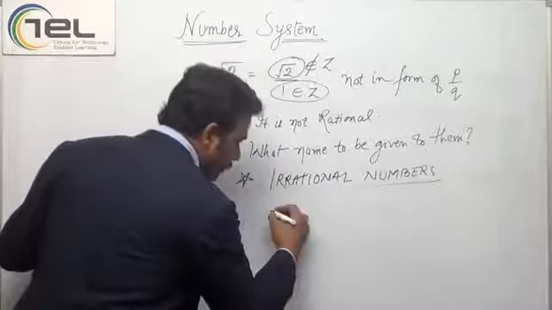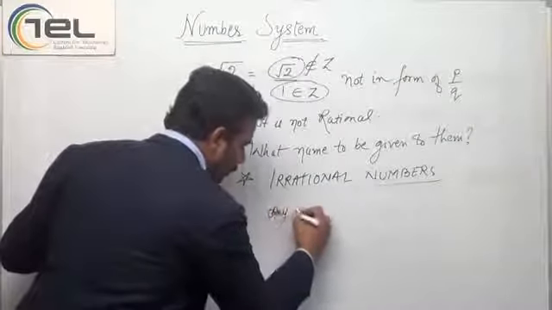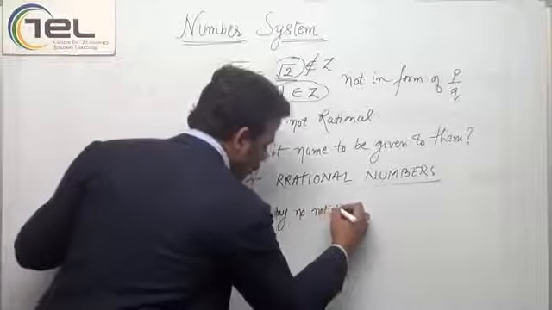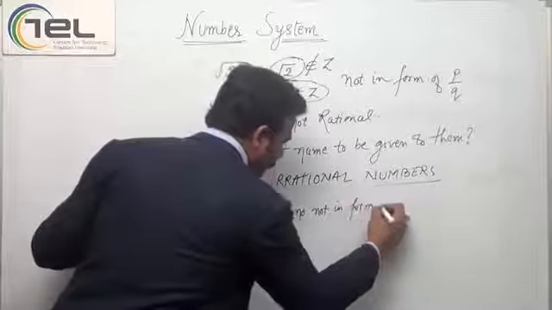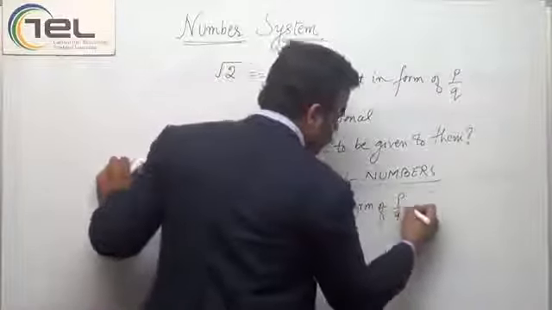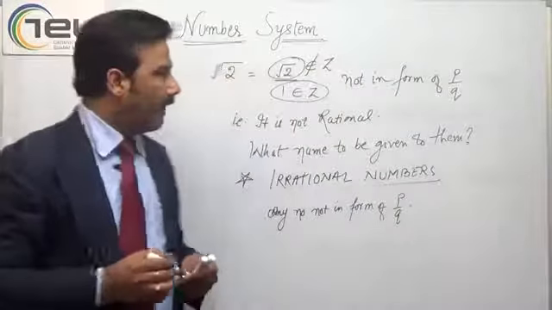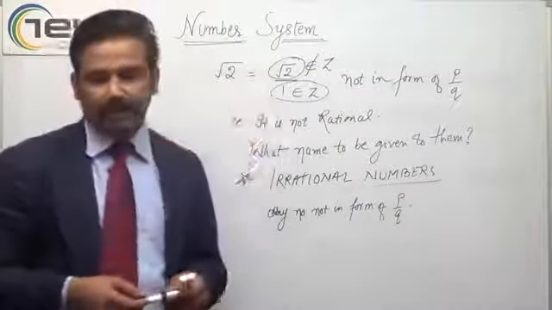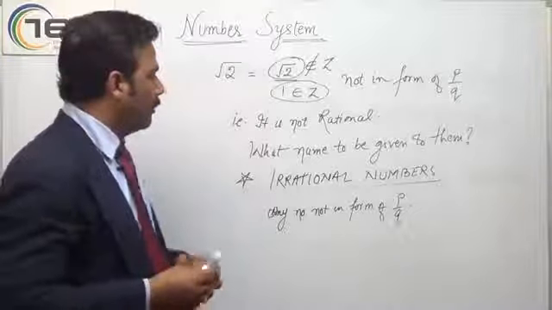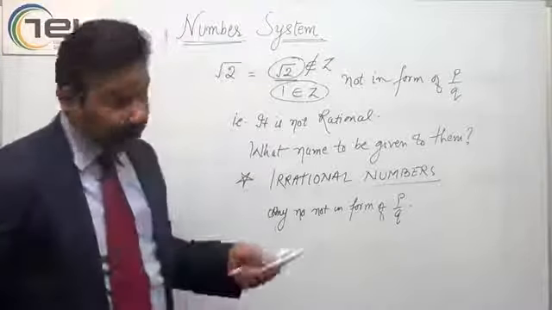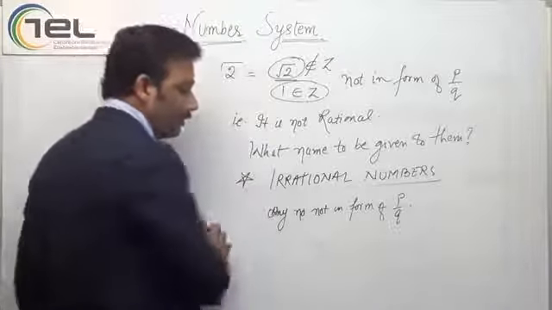Any number not in the form of P by Q is classified as an irrational number. So we have rational numbers, and we have irrational numbers.